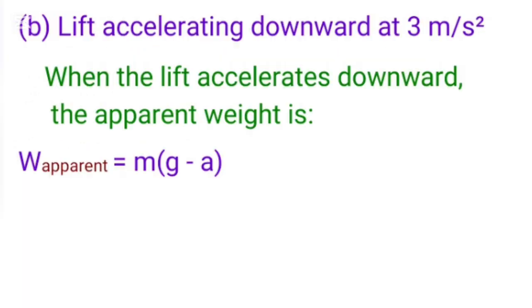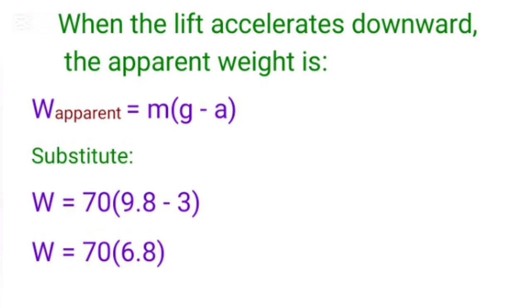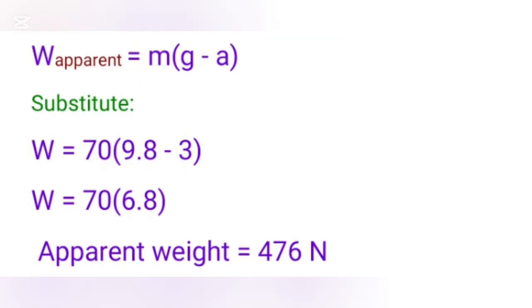B, lift accelerating downward at 3 m/s². When the lift accelerates downward, the apparent weight is W = m(g - a). Substituting, W = 70 × (9.8 - 3). W = 70 × 6.8. W = 476 Newtons. The apparent weight of the man is 476 Newtons.